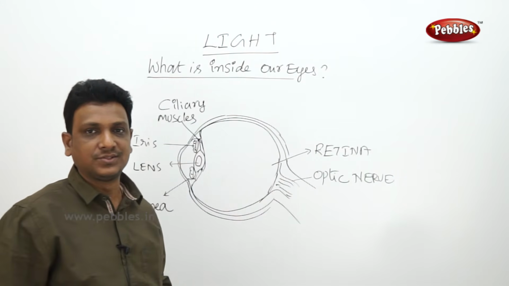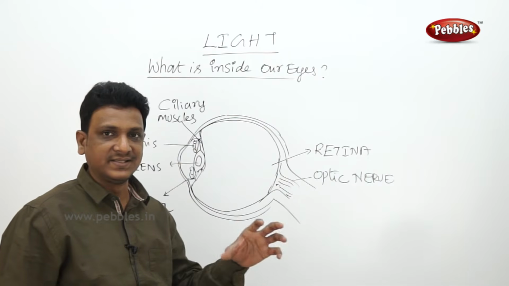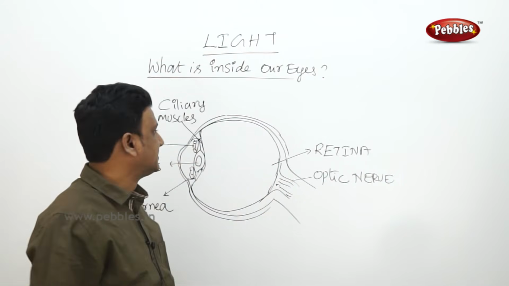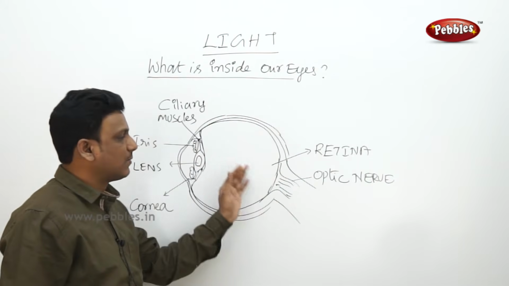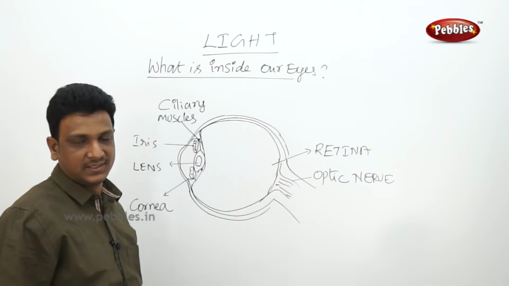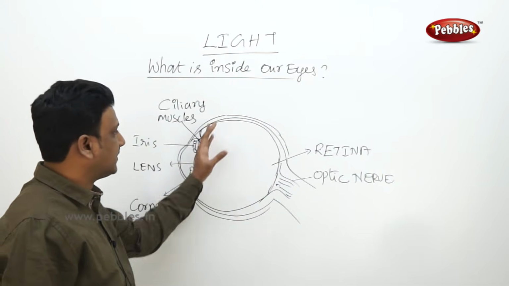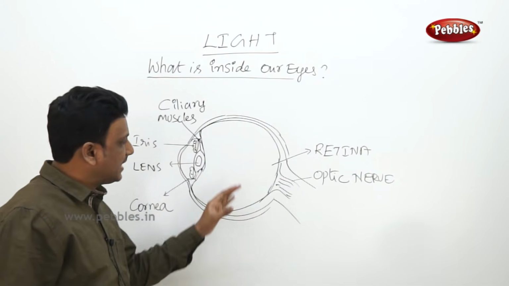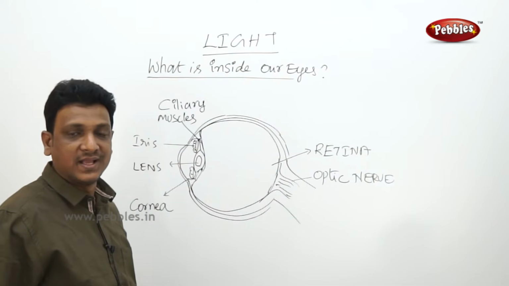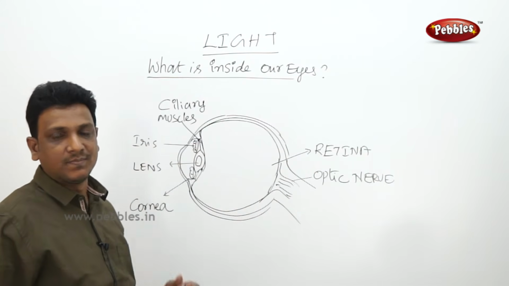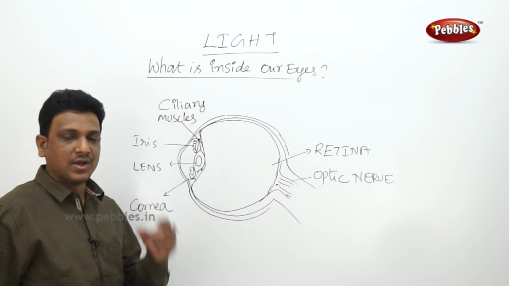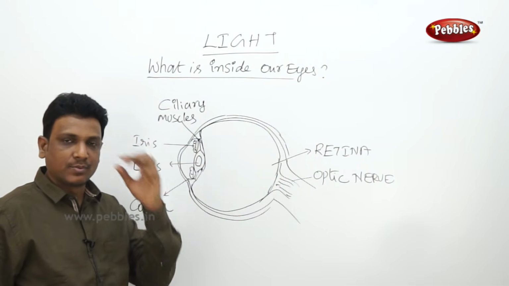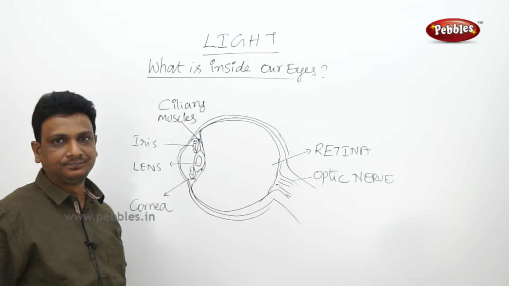But what is there in our eyes to recognize that? How do our eyes receive the light and convert the light into information? Let us see. This is the structure of the human eye. Our eyeball is more or less spherical in shape. The outer layers of the eye are very tough, so they protect the inner parts from accidents. Our eyes are protected by eyelids as well as by the eye sockets in our skull, so they are protected from physical shocks and injuries.